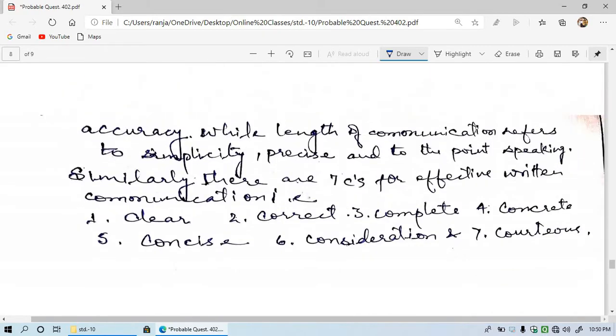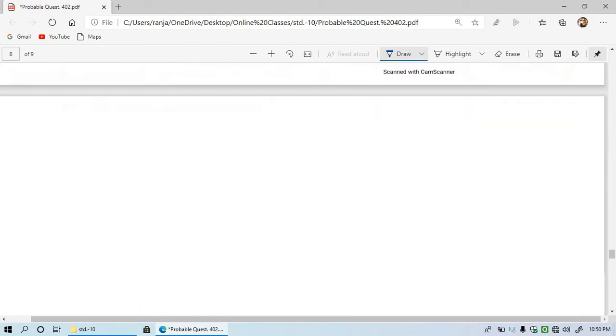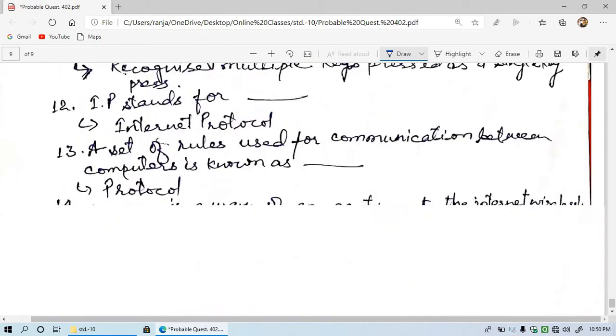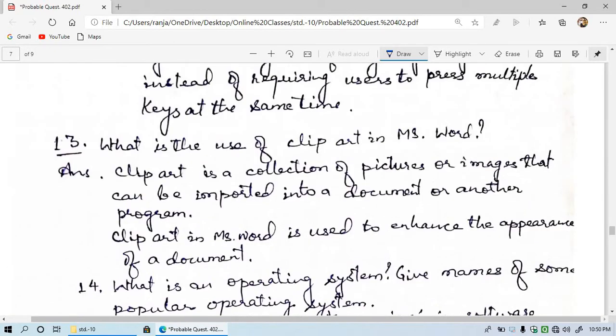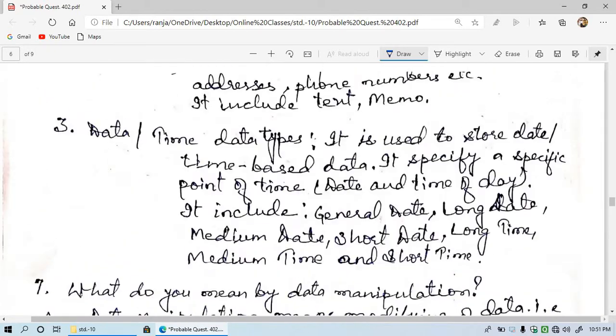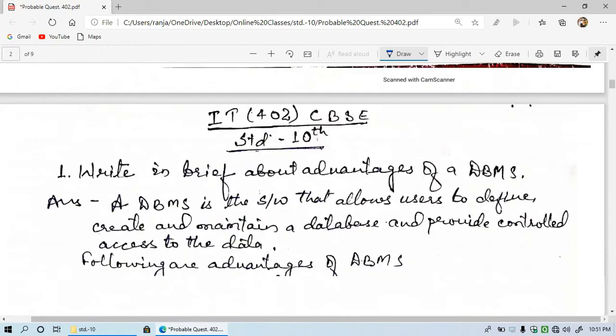And after that there are some one word question answer that I will give you. I will explain you. So now let's see the 15 questions that I given you above. I am going to start from 1 and I will explain you one by one.